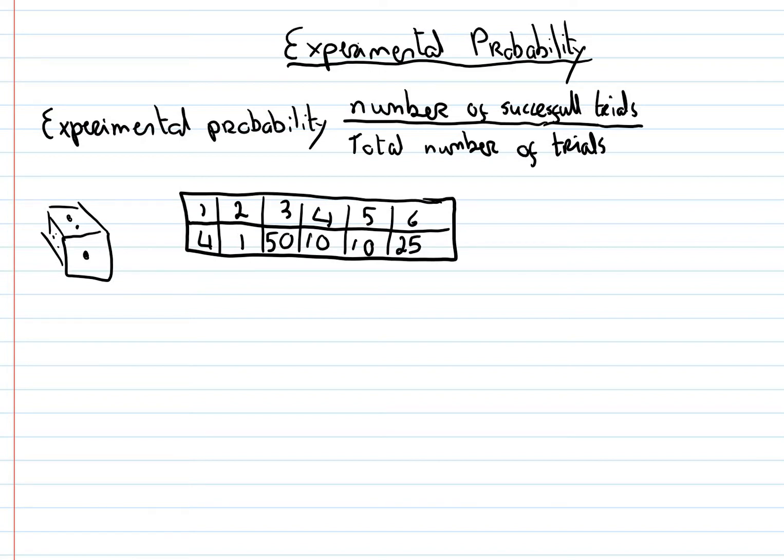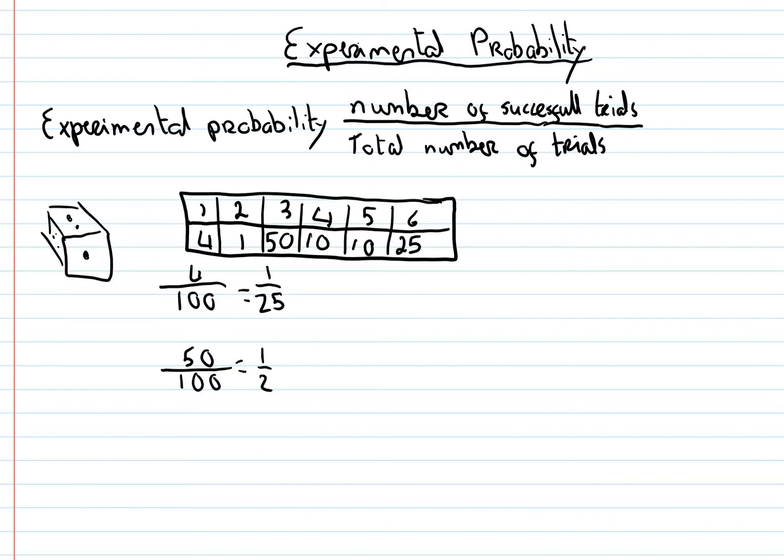Using experimental probability, what would the chance of me rolling a 1 be? The number of successful trials over the total number of trials: I successfully rolled a 1 four times out of 100, which equals 1 out of 25. Again, what would the chance of rolling a 3 be? Well, 100 trials, 50 of those successful, so like I said earlier, the chance of rolling a 3 is a half.